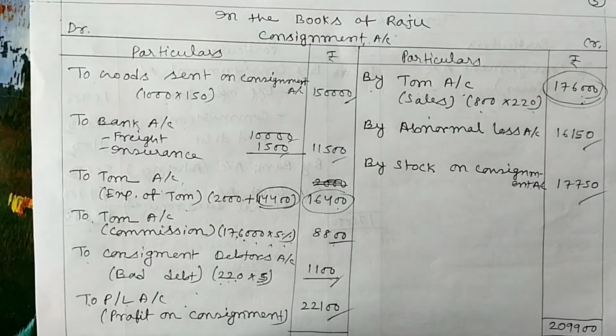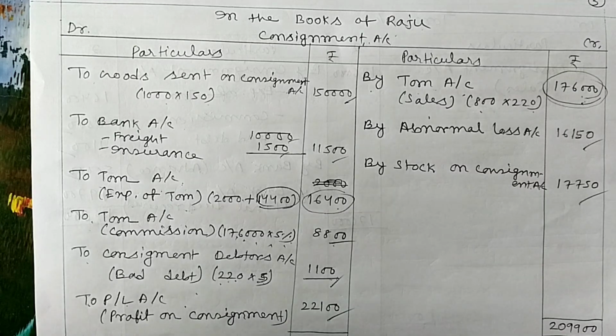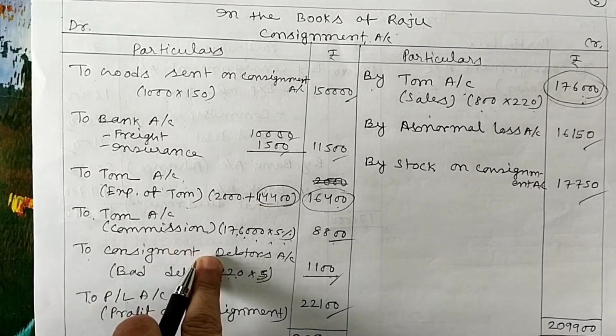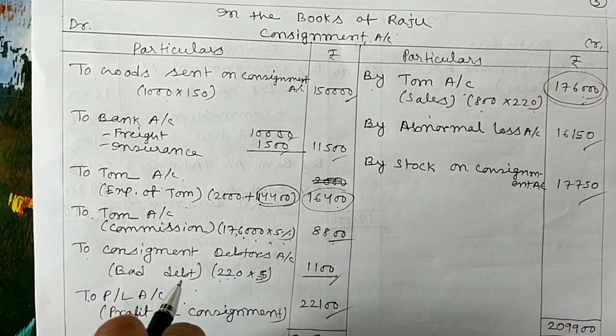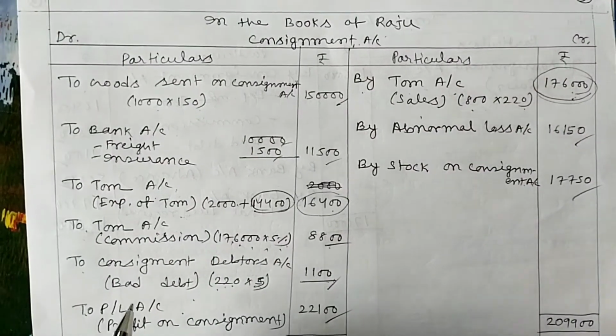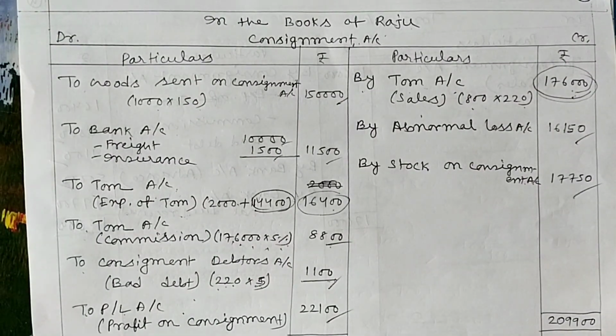Must remember, bad debt entry is required when no del credere commission is paid by the consignor. But if del credere commission is paid by the consignor, then no entry is required for bad debt. Okay, so this is the lesson for today.